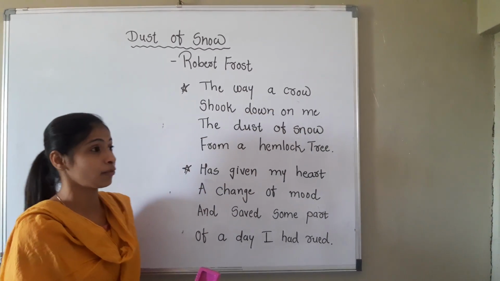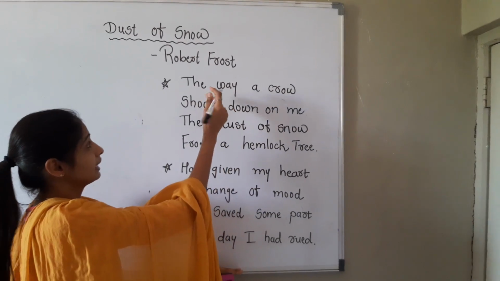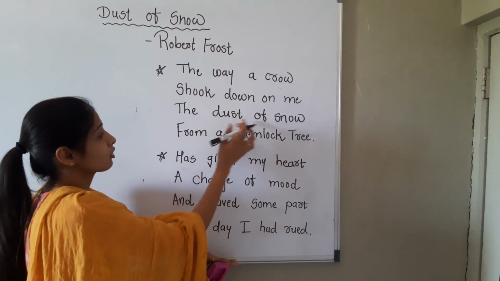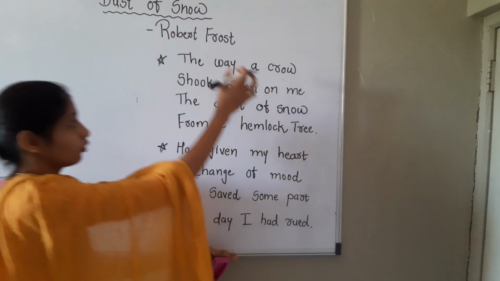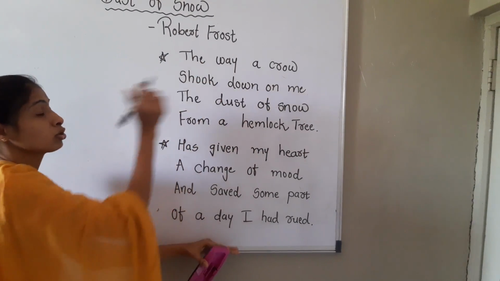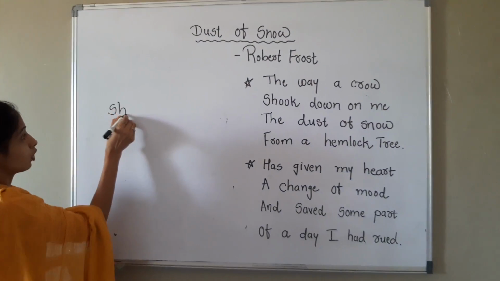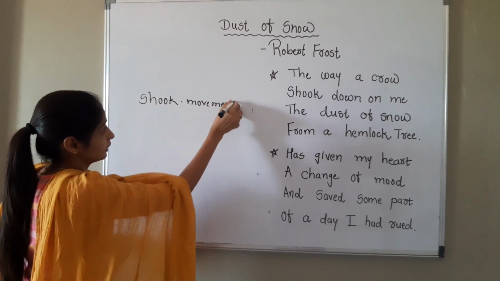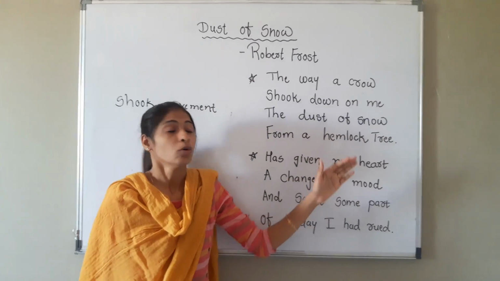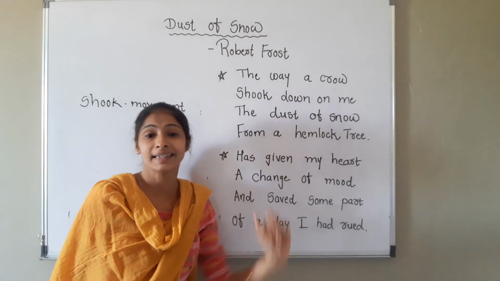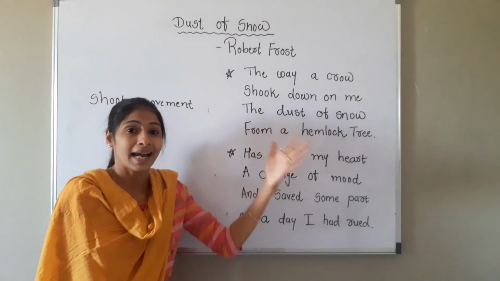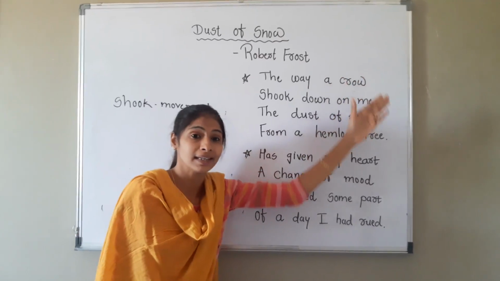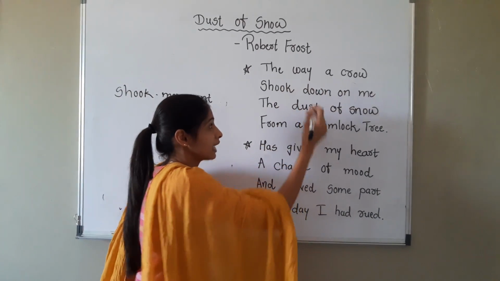In the first stanza, what is the poet trying to say to us? He said, the way a crow shook down on me the dust of snow from a hemlock tree. What do you mean by shook? Shook means movement. Now, the poet did not know which type of movement the crow had made there. We people also do not have that idea. The poet has not mentioned what type of activity the crow had done here.